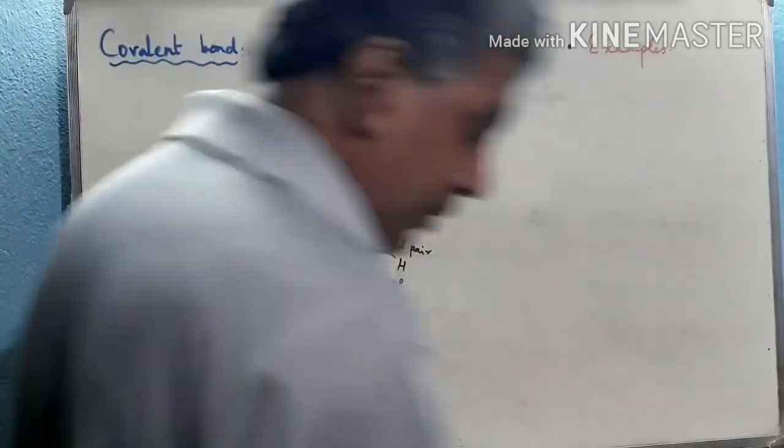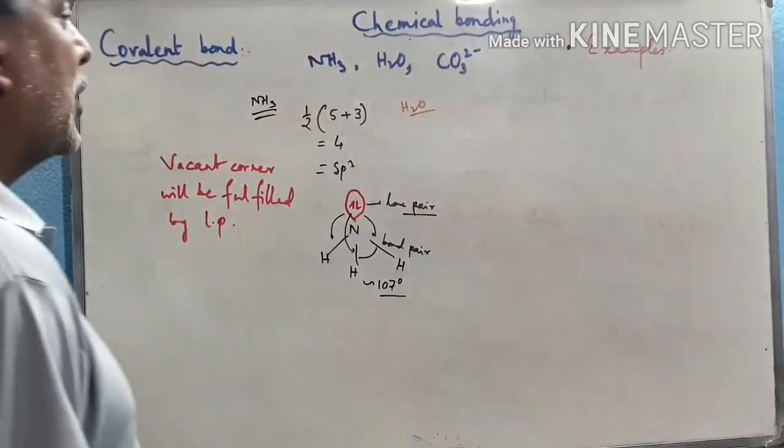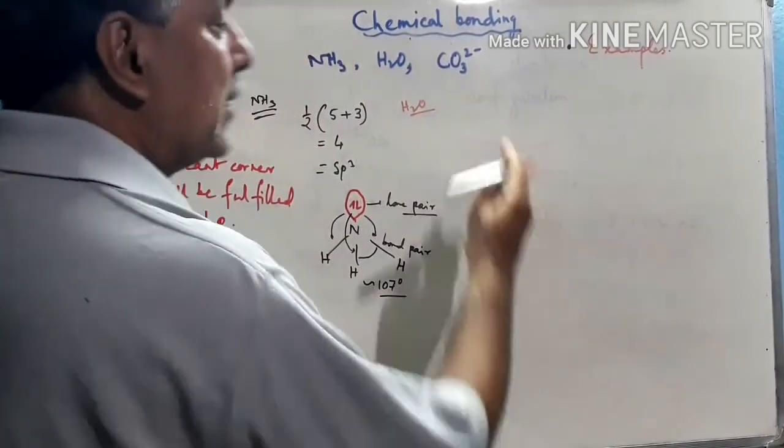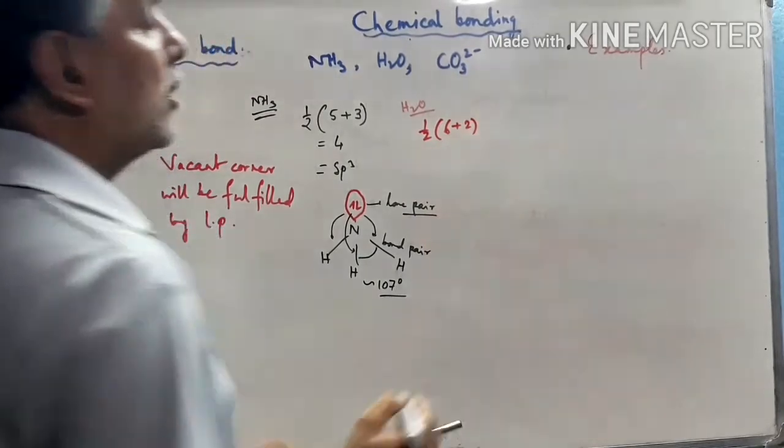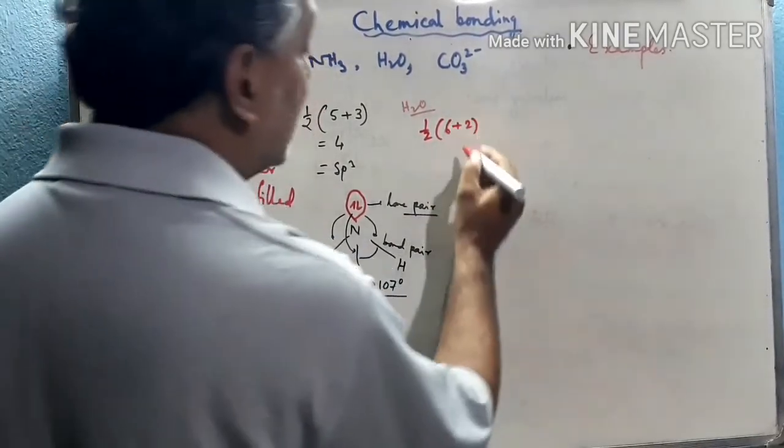Now in the case of water, we have to find the hybridization state first, the hybridization state of the oxygen atom. Here the central atom is oxygen, so we have 6 plus 2, because oxygen is a group 16 element.